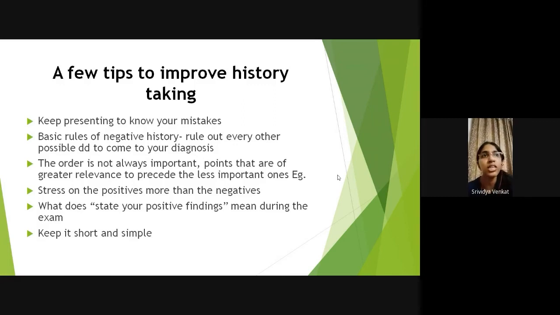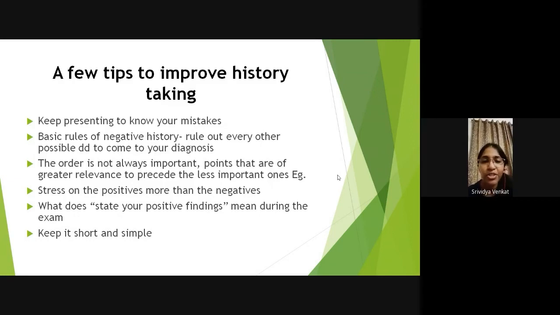So the most important thing is that you star mark and keep, when you write your history and examination, the points which I will be saying if they ask me what are your positive findings. In a case of pseudophakia, if they ask you what is your positive finding, you should mention the shining light reflex. Or if it's aphakia, you should mention that it's a jet black pupil. So all of these findings are important because they contribute to your diagnosis.